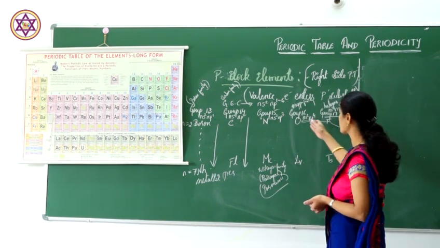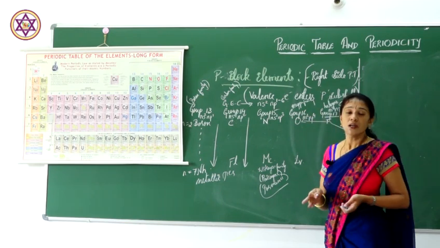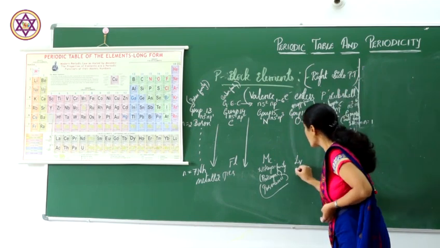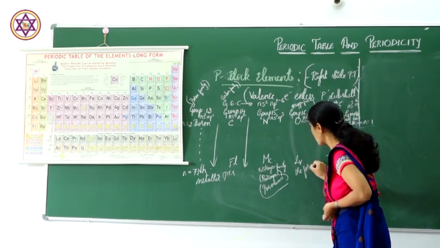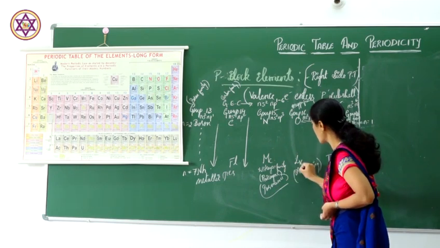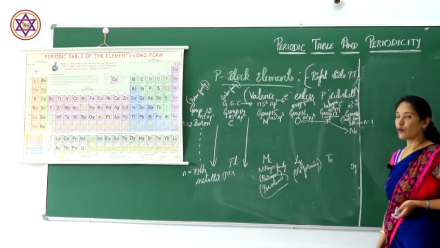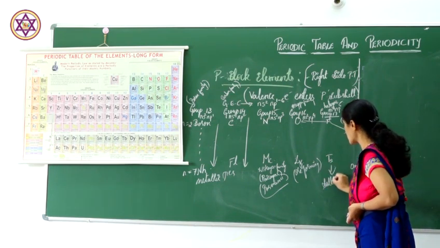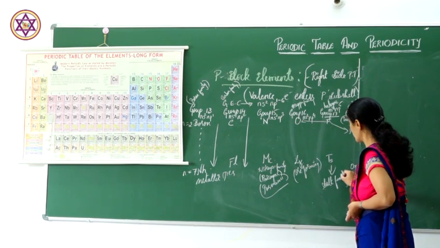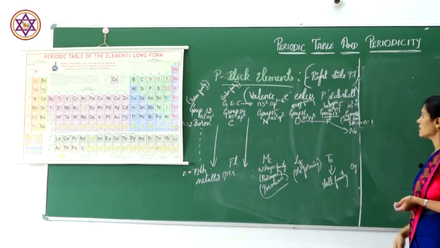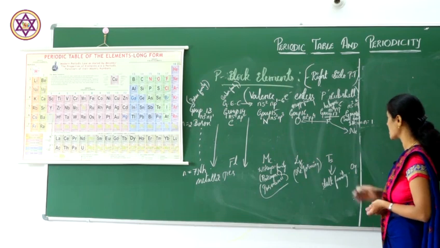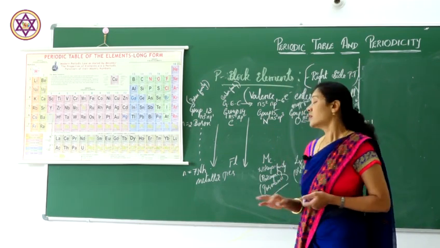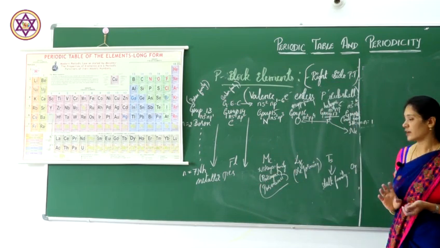And then coming to group 16, the oxygen family elements. These oxygen family elements are also called ore forming elements. And these halogens are salt forming elements. And group 18 elements, as I said, are inert gases or noble gases.